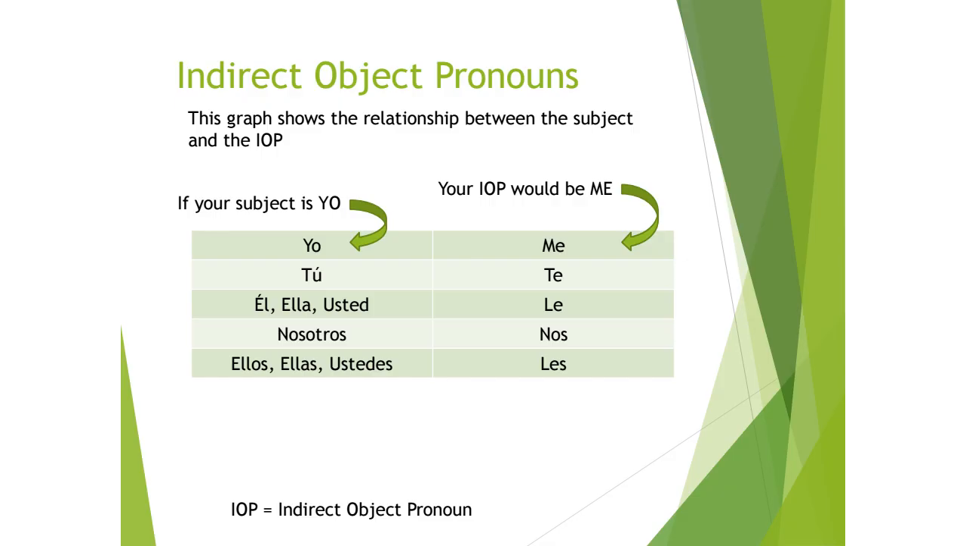And then you can also go backwards. So if you read a sentence and it says, nos gusta correr, then you might think, well, who is it that likes to run? Well, since it's nos, you know that it's talking about nosotros, which means us or we. So your indirect object pronouns are me, te, le, nos, and les, and they will always match your subject, the person who is doing the liking.